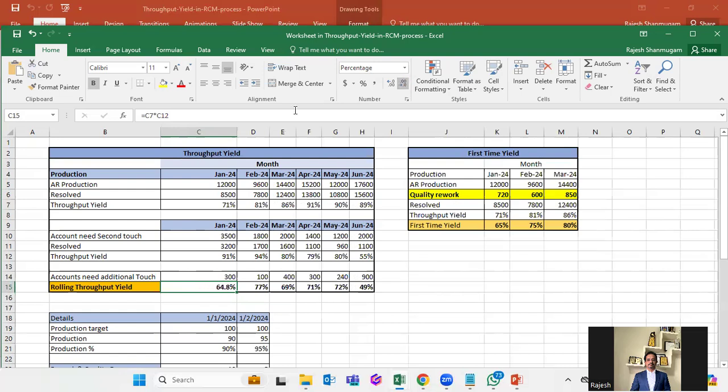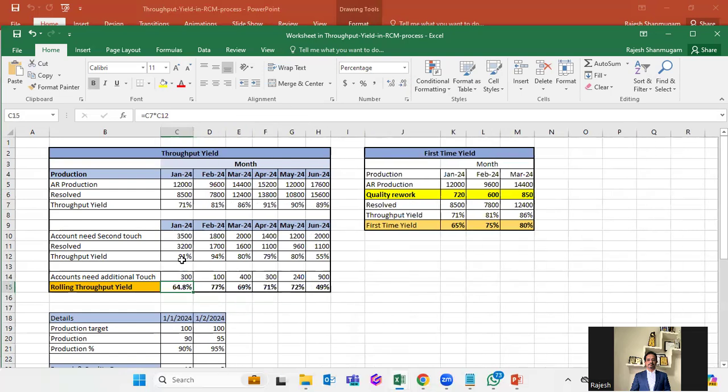So when your touch is increasing, your throughput yield is very low. So we have to be a little careful how we are doing it. This is all general calculation. If you consider a quality rework, still we are going lower and lower, right? This is what our challenge is. So what is the outcome of this? Say why we are discussing this in detail.